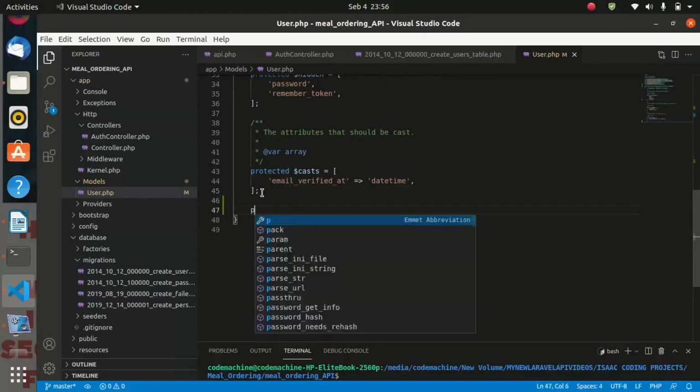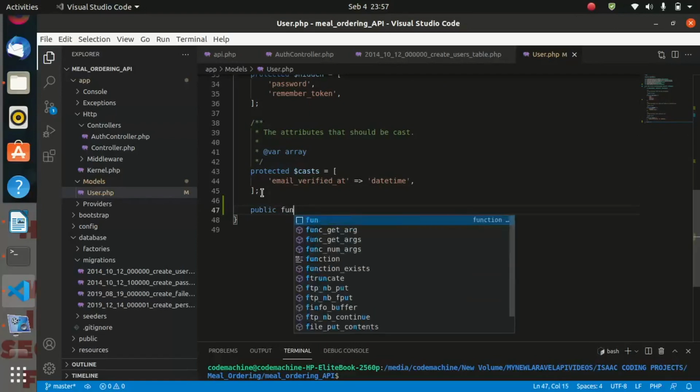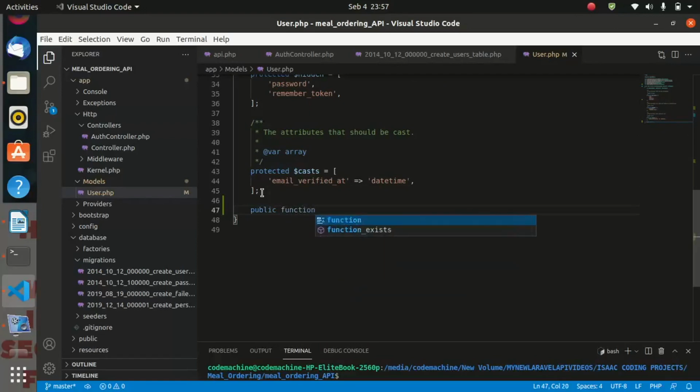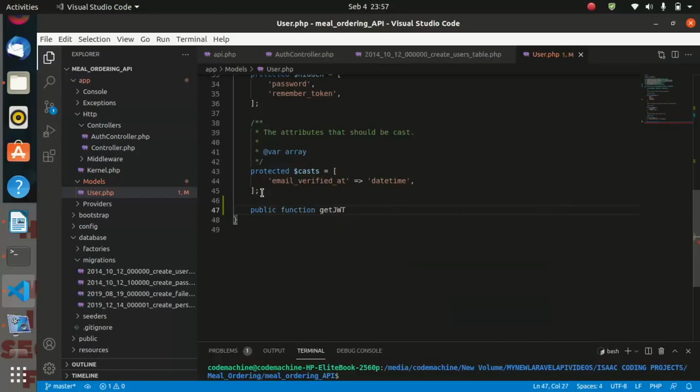So we shall say public function get Jwt identifier, and this one must return a key.